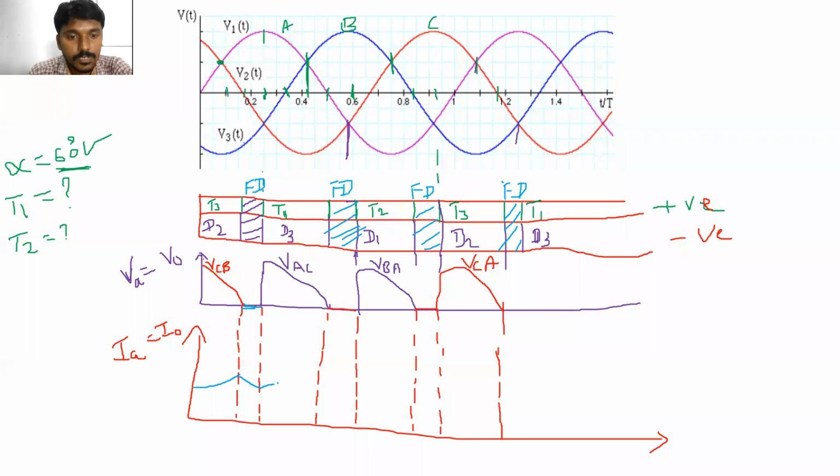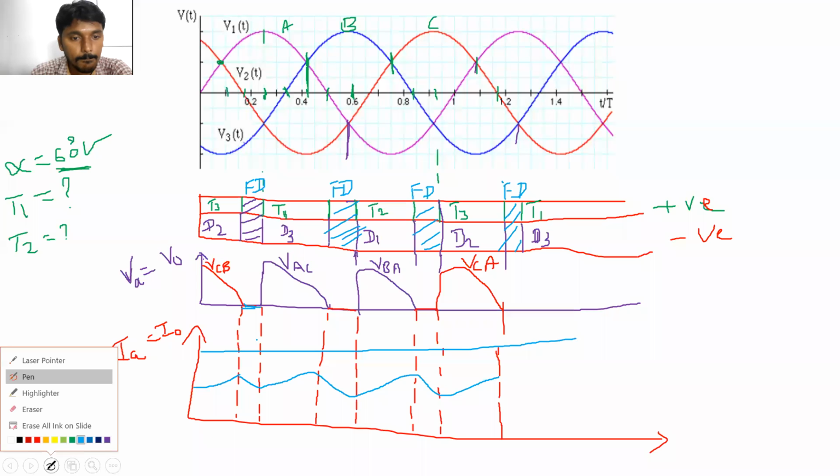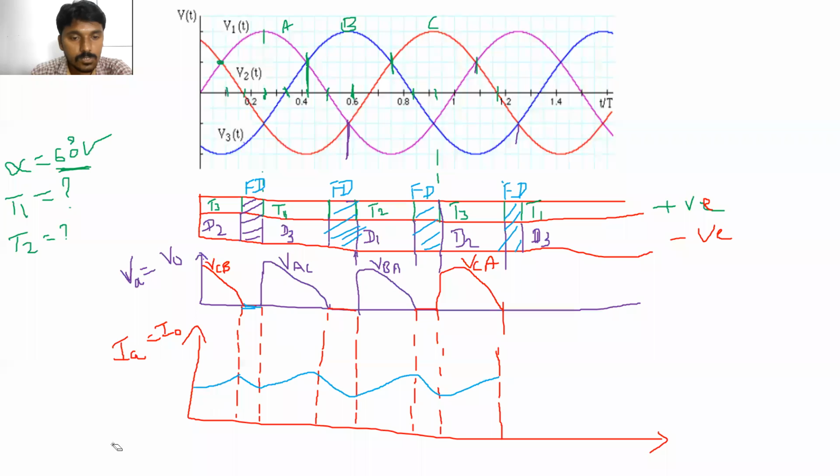Like the same way, again the current is increasing, again the current is decreasing. This is the output current of the three-phase semi-controlled converter. If you select the right value of the inductance, then we can make it continuous. The continuous current depends upon the value of the inductance. Is it right? Did you all get this concept?